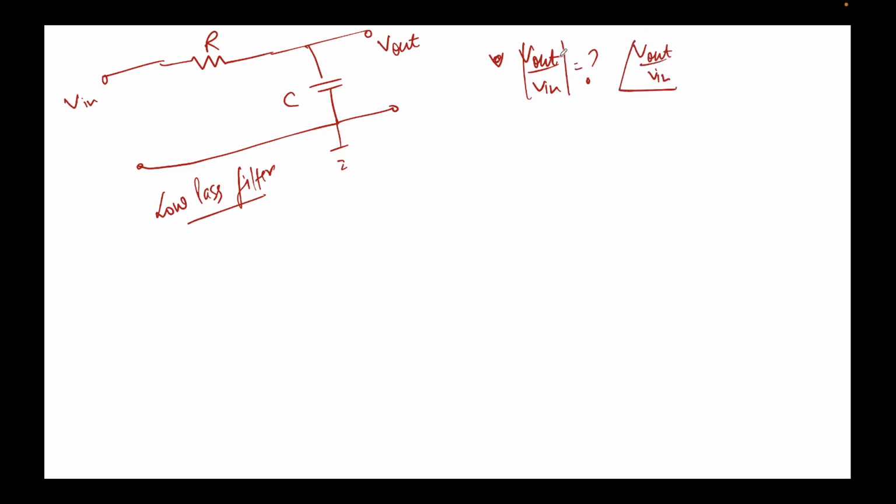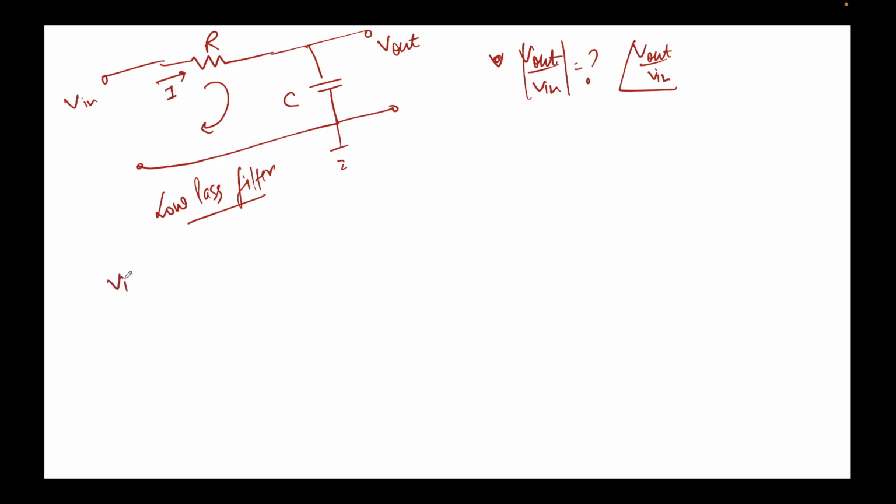So we'll first derive the expression for V out over V in. How do we do that? Very simple, just apply KVL in this loop. Let's assume a current I is flowing in this direction. I'll write my KVL like this.